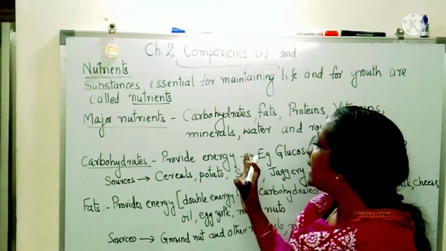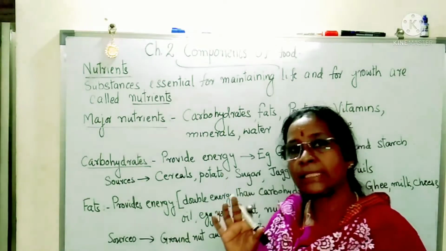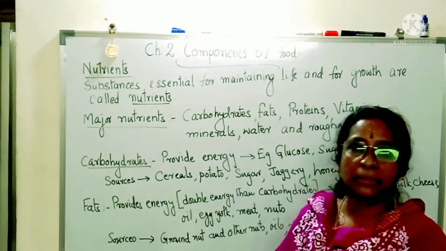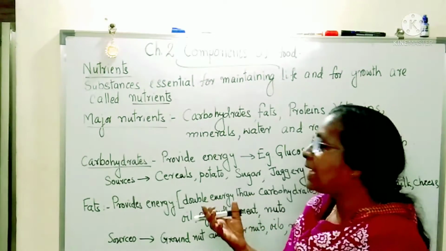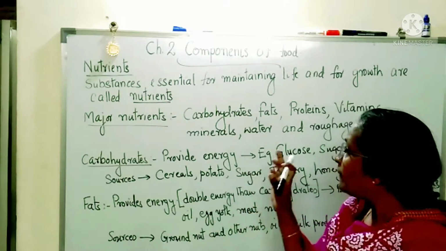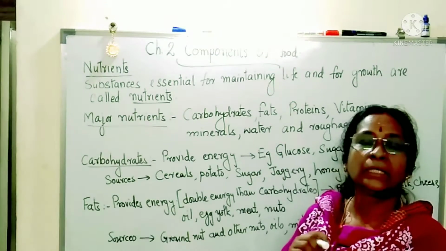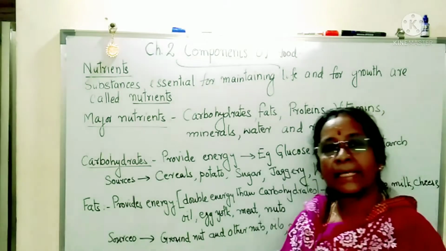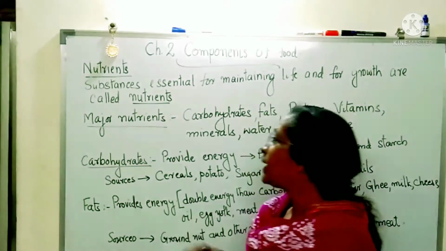All these 7 components are very essential for our growth, as well as for getting energy. Okay, so these components have a special name. They are called nutrients. What are they called? They are called nutrients. So what are nutrients?